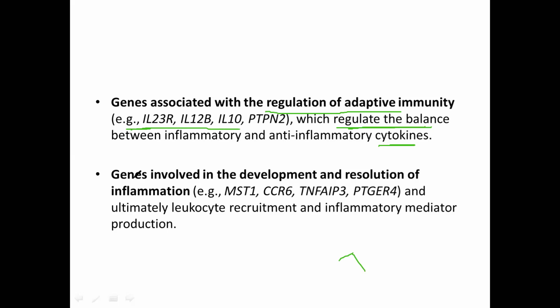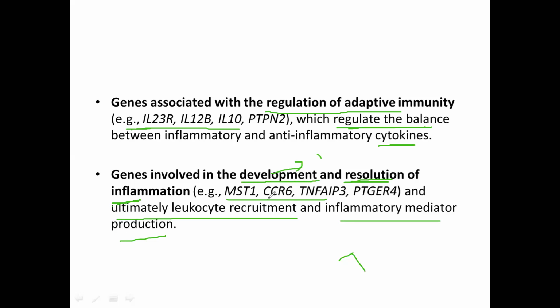The next, genes which are involved in the development and resolution of inflammation. Means these are the genes which are involved in the development of inflammation, and second, the resolution of that inflammation, and ultimately the leukocyte recruitment and inflammatory mediator production.